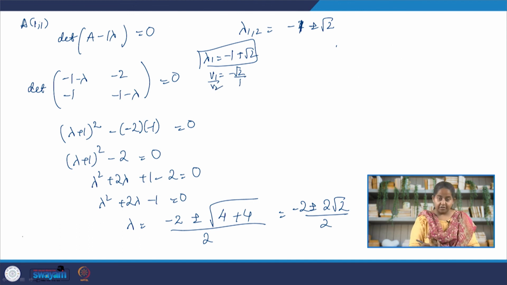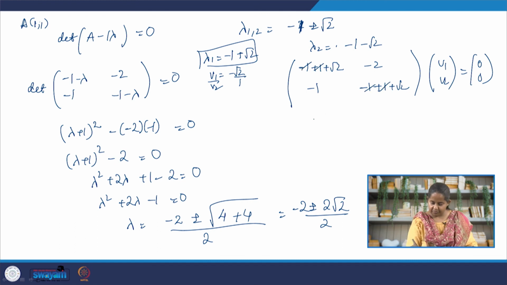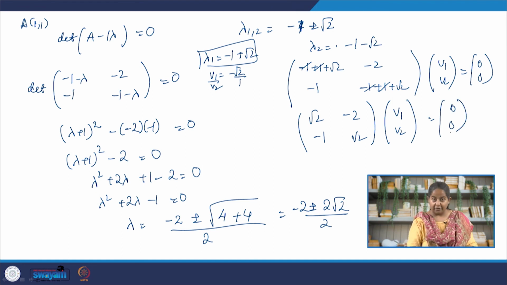Corresponding to the second eigenvalue, lambda 2 equal to -1 minus root 2, let's find the eigenvector.